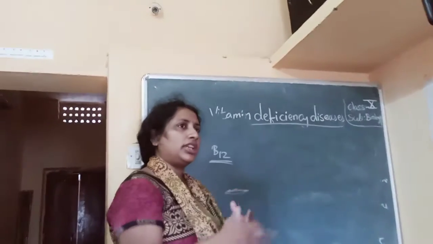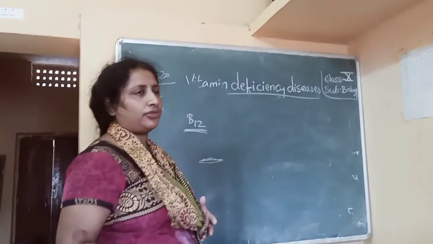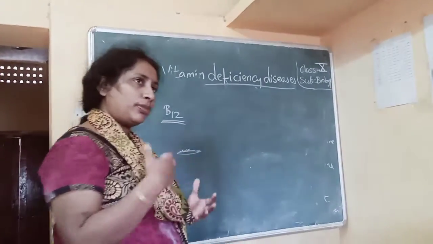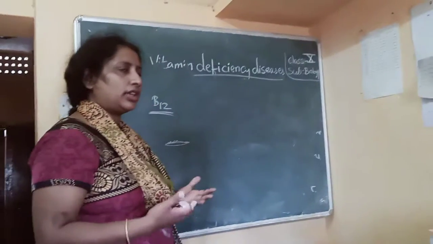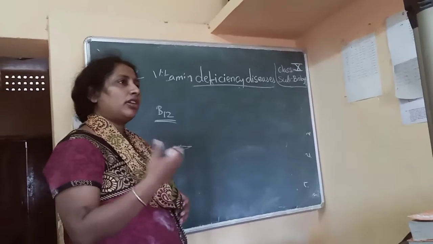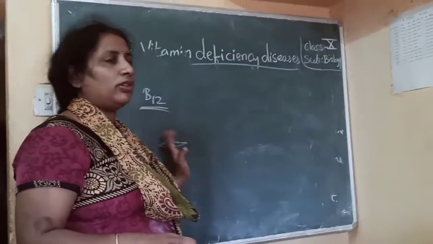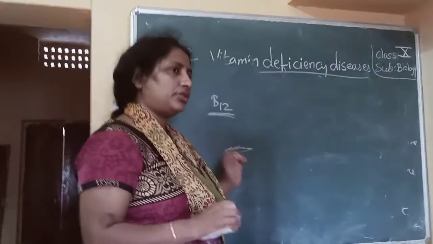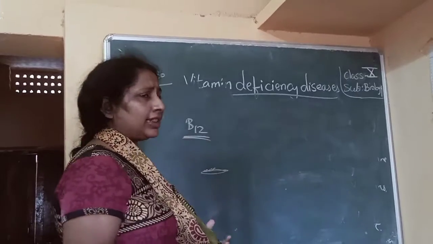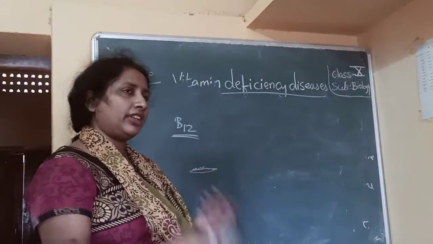Thiamine is water soluble, so it will dissolve in water and go off with the water. And the same with dal. So you should not wash it more, just 2 or 3 times, so that you conserve the vitamins, because B and C are water soluble, they will dissolve in the water and go away. That's why you should think before washing the pulses or rice or even the vegetables.